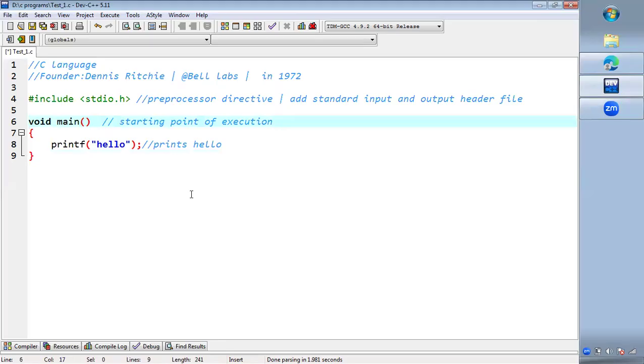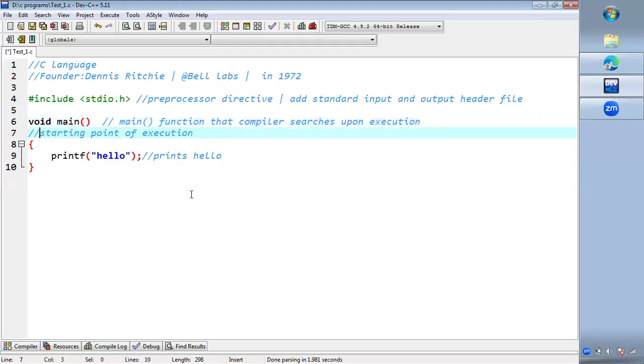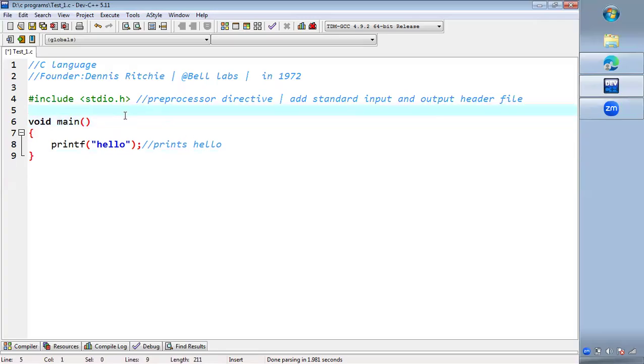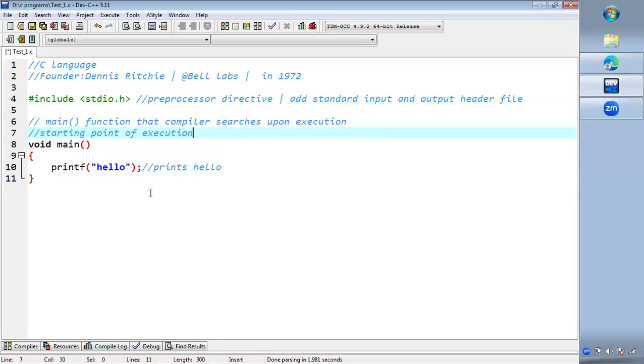So this is the main function that the compiler searches for upon execution. So we can say it is the starting point of execution. This is a very basic C program.